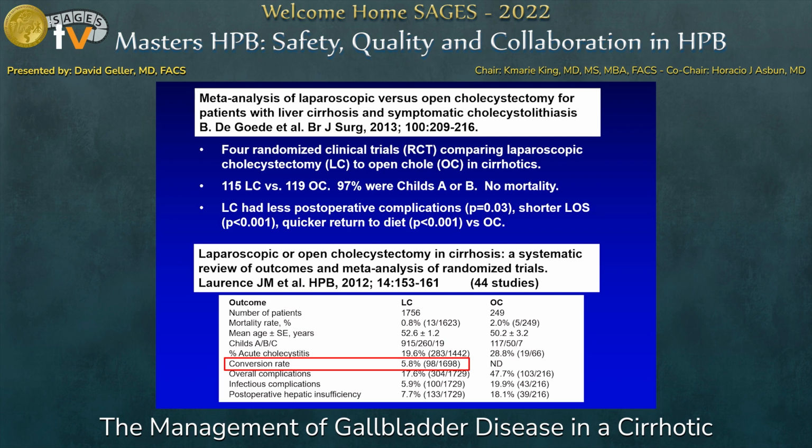The second meta-analysis study looked at 44 series comparing laparoscopic to open cholecystectomy. The mortality was 2% in the open group, and the conversion rate in the laparoscopic patients was 5.8%, which is nearly identical to our single series 5.6% conversion rate. The overall complications, infections, and postoperative hepatic insufficiency were higher in the open cholecystectomy patients.